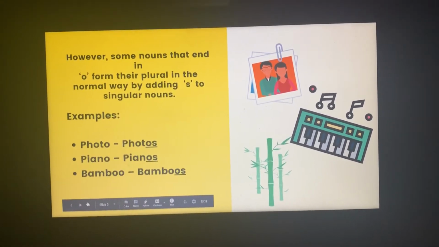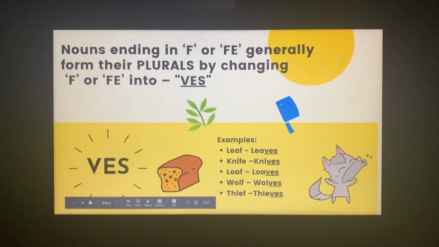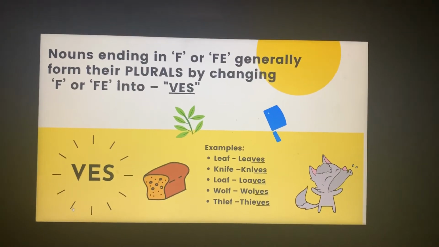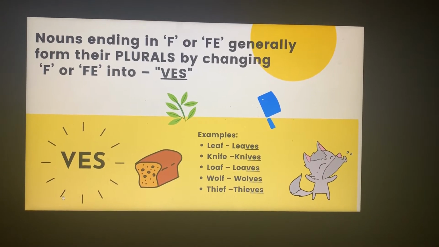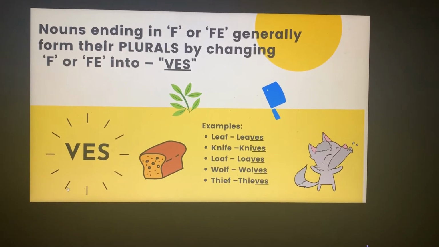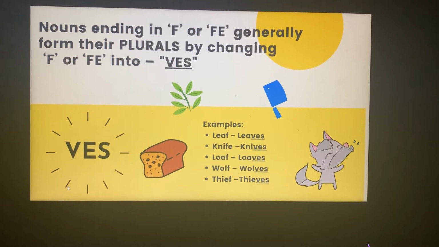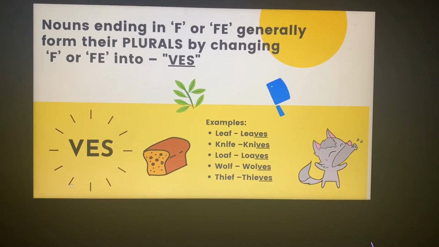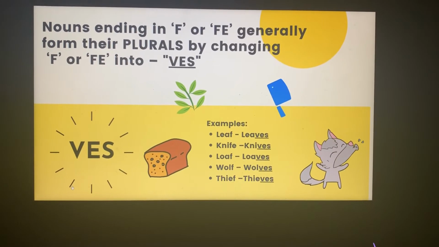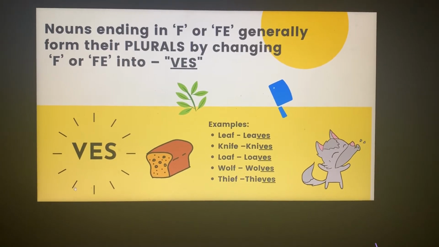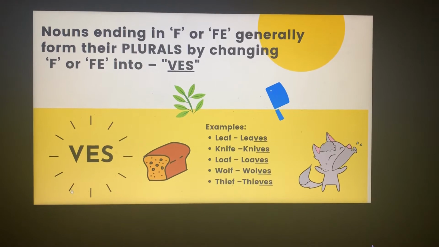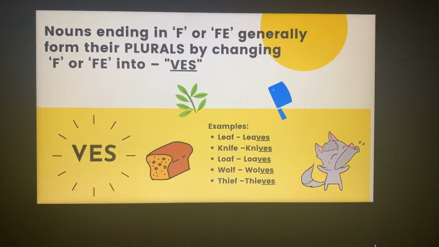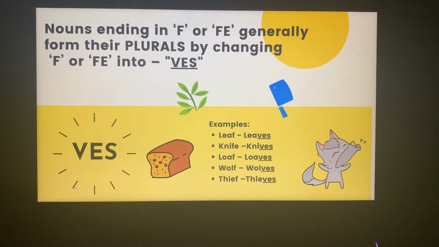Now moving on, nouns ending in F or FE generally form their plurals by changing it into VES. It means that words which have their last letter as F or FE, when I make their plural, we are adding VES. Look at the words here: leaf, knife.